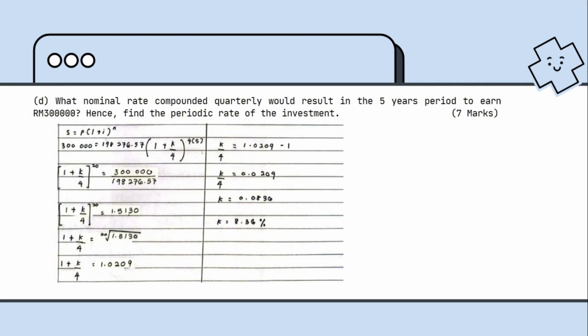That is the result of the calculation for S divided by P. Next, move the power of 20 to the back, so it will turn to 1 plus K per 4 is equal to the 20th root of 1.5130. The answer is 1.0209. Last step, K is 8.36% after multiplying 0.0209 by 4.